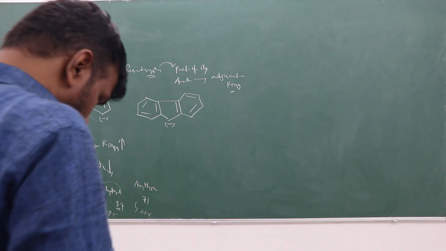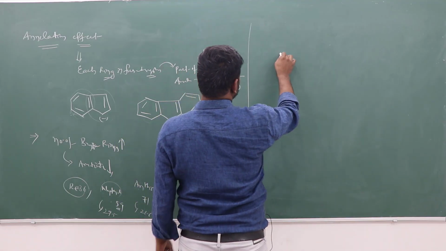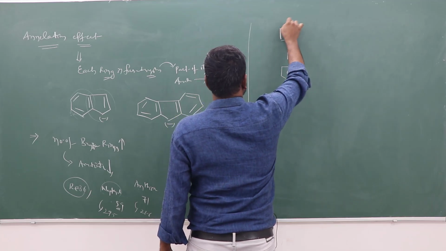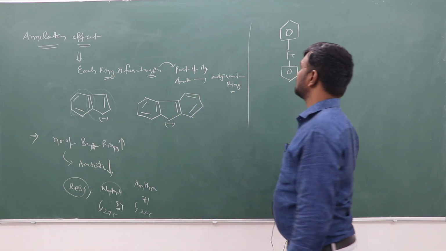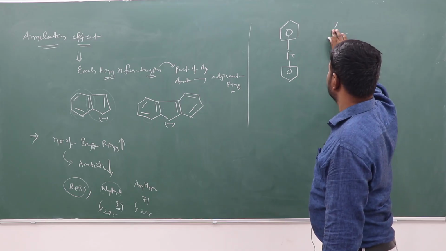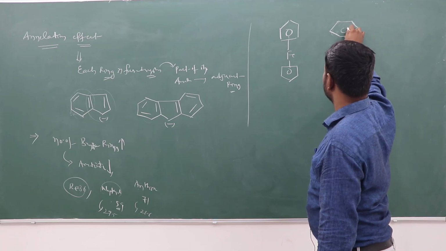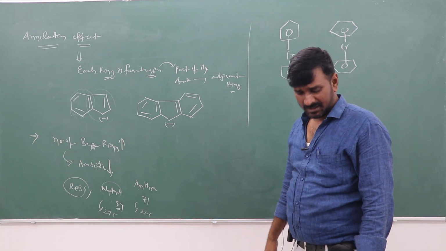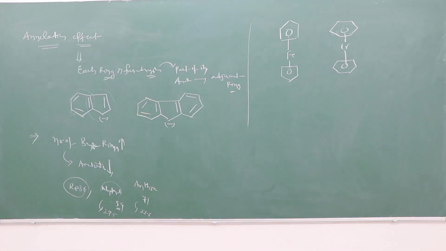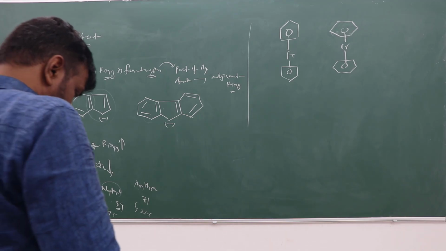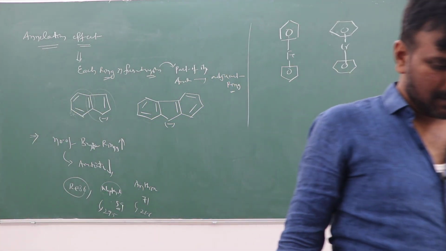If you take chromocene... ferrocene is aromatic, an organometallic compound, OMC. And chromium with a benzene ring, bis(benzene)chromium, is also an aromatic organometallic compound. Ferrocene and bis(benzene)chromium are both aromatic organometallic compounds, right?